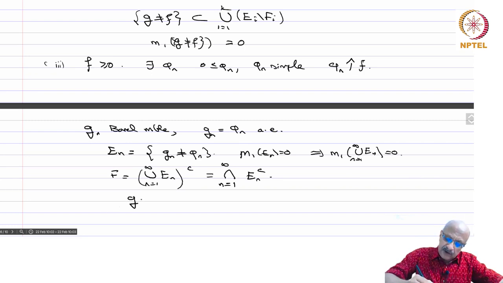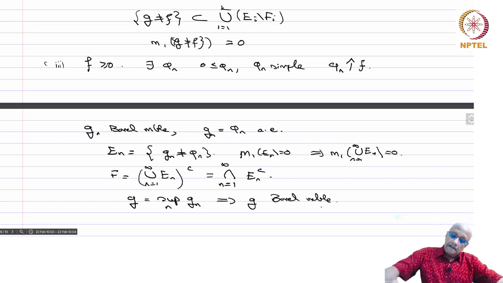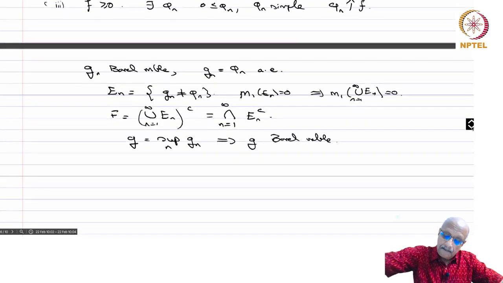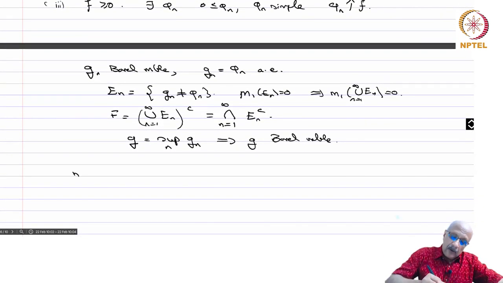Now you define G equals the supremum over n of Gn. The Gn's are all Borel measurable, and you are taking the supremum, so this implies that G is Borel measurable. Now m1 of F complement equals m1 of the union of En, and that's equal to 0.